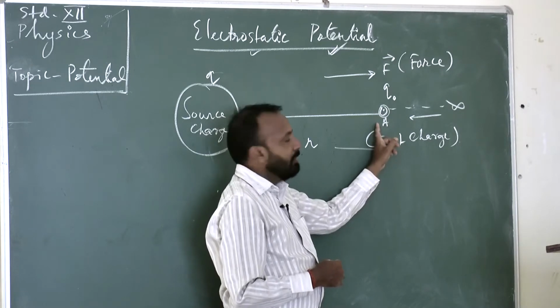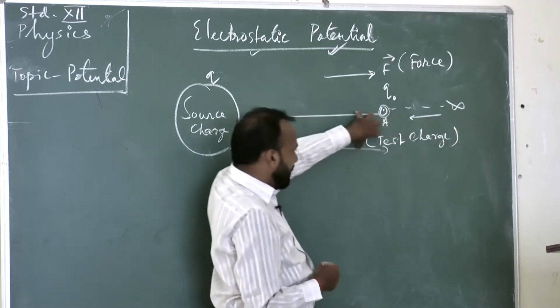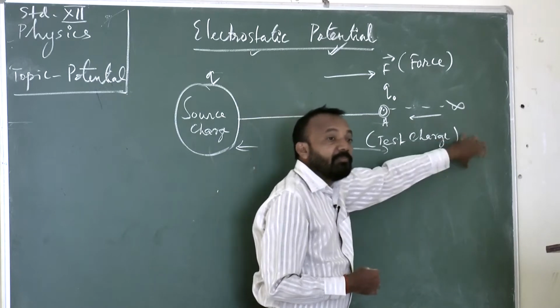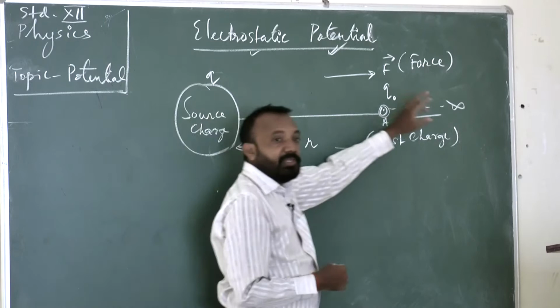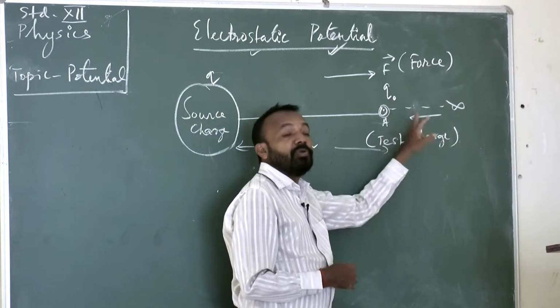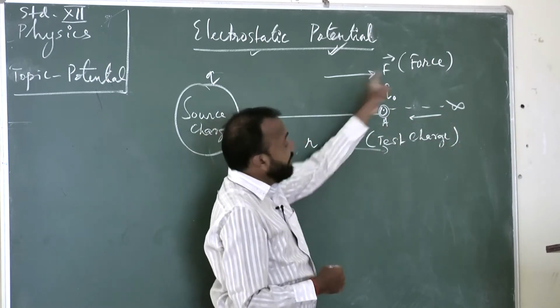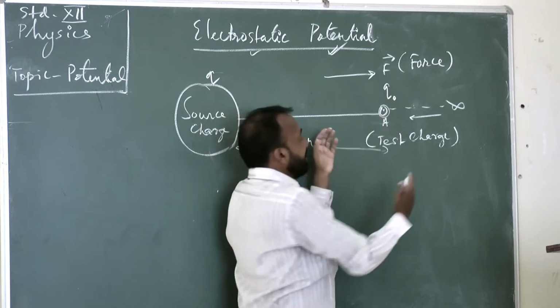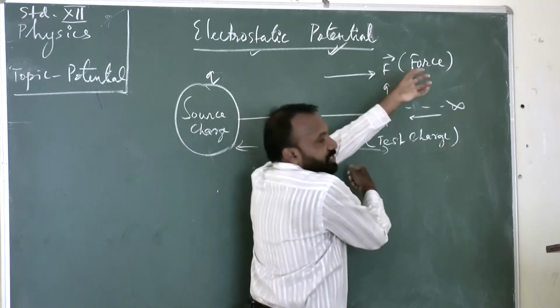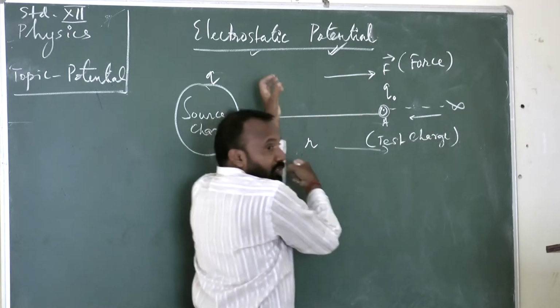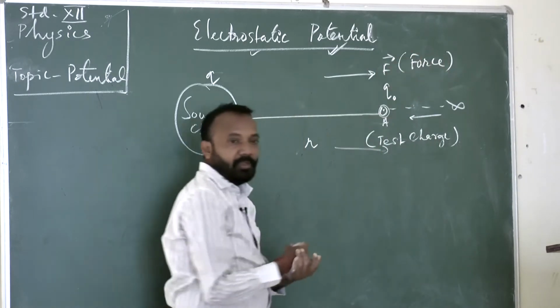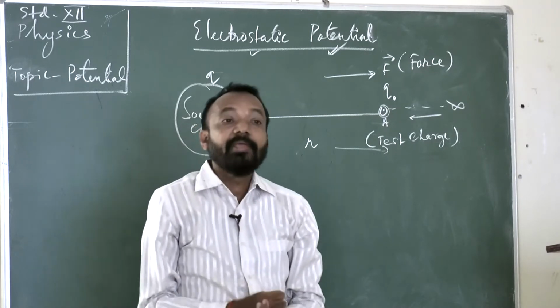Bringing the test charge from infinity to A is my work done, against the electric force. The force direction is this, and my movement is in the opposite direction, against the repulsive force. That is called potential.